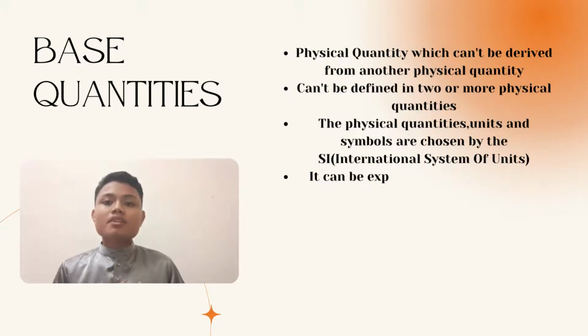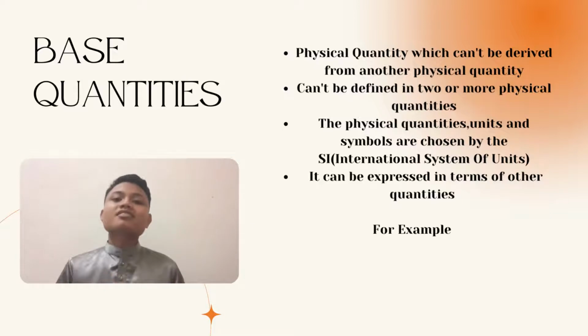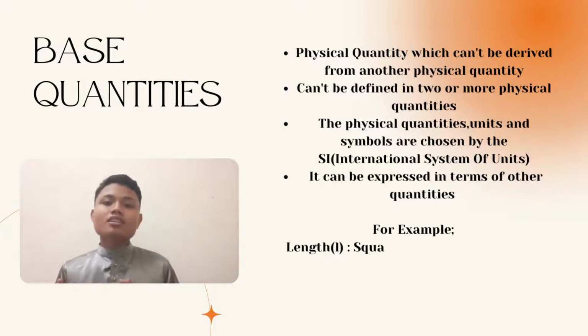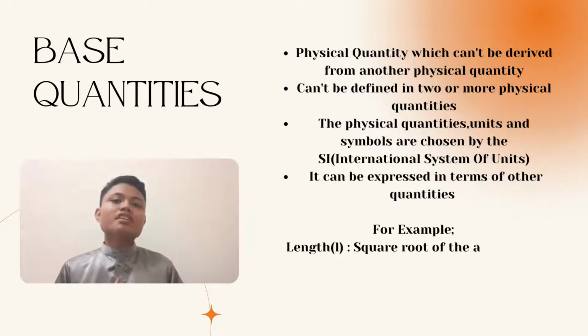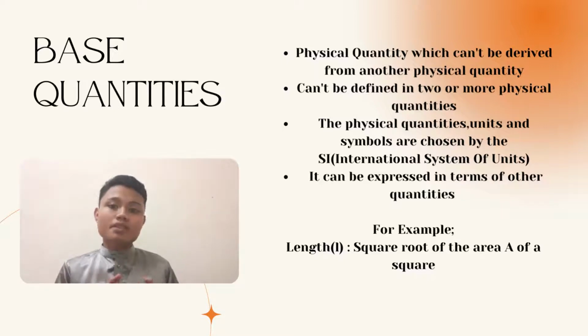However, base quantities can be expressed in terms of other quantities. Why? I give you an example. The base quantity length L can be expressed in terms of the square root of the area A of a square, and that does not make length, which is a base quantity, become a derived quantity.